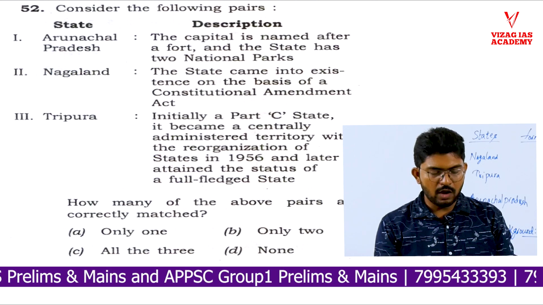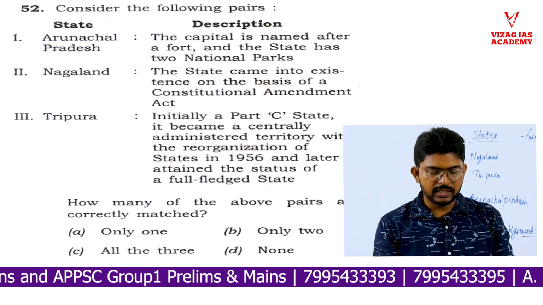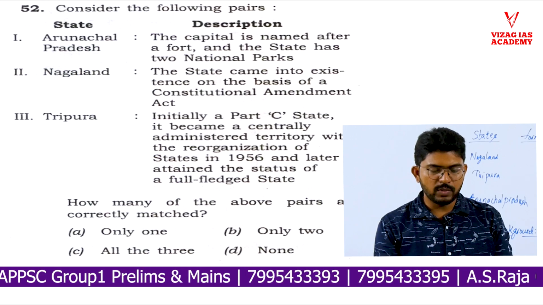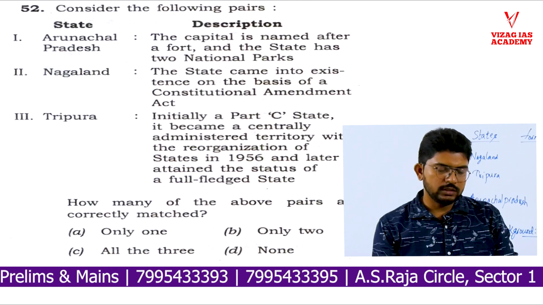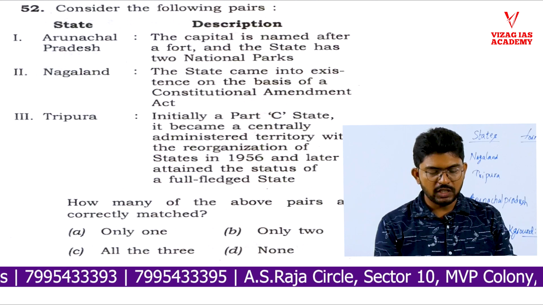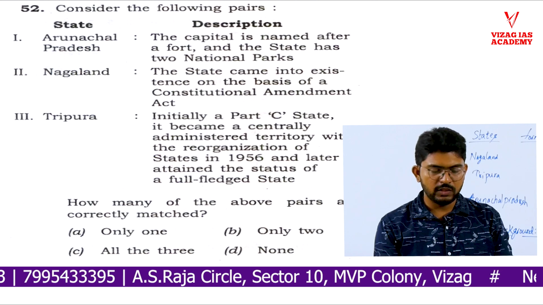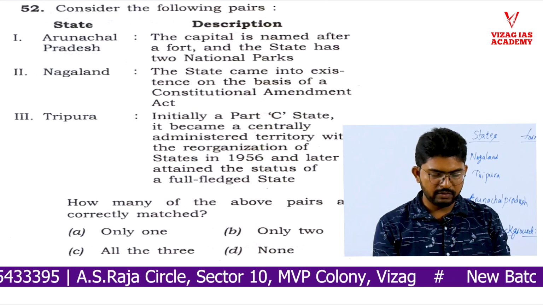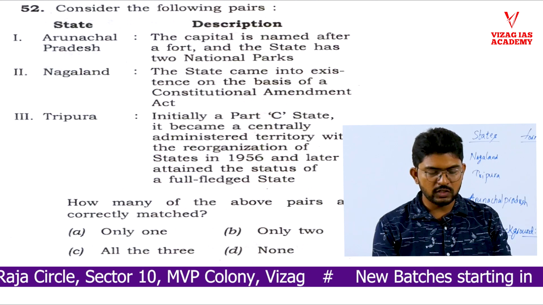Second option is Nagaland. The description says that the state came into existence on the basis of a constitutional amendment act. And the third says that Tripura is a state, and the description is: initially a Part C state, it became a centrally administered territory with reorganization of states in 1956 and later attained the status of a full-fledged state.